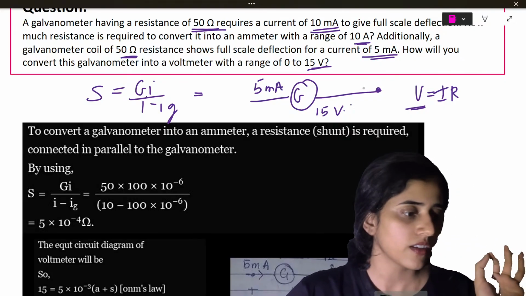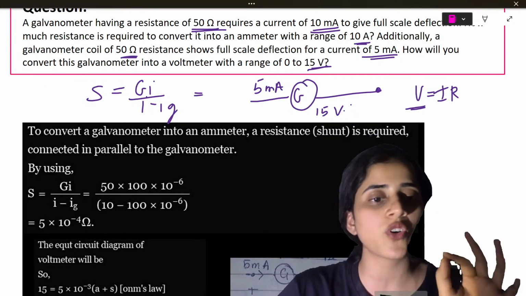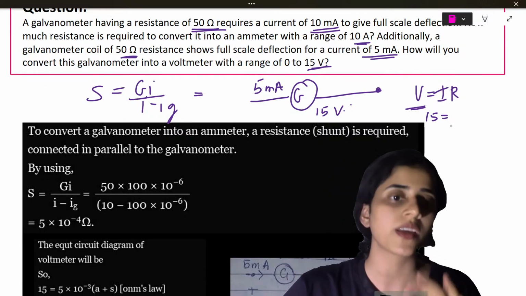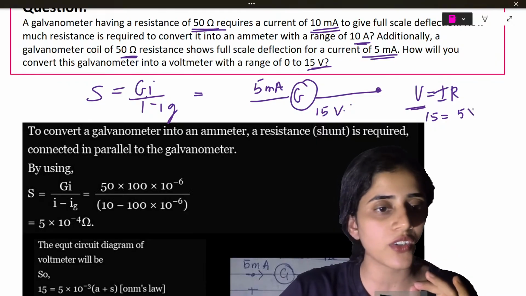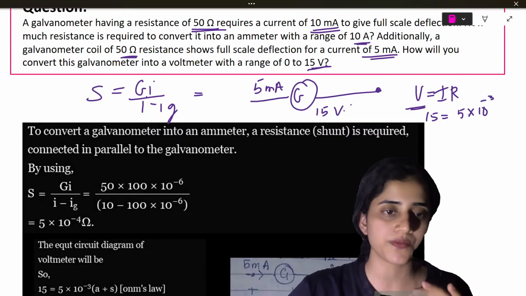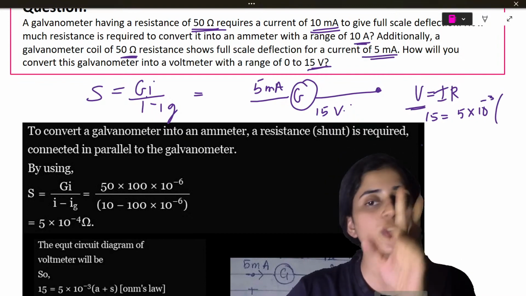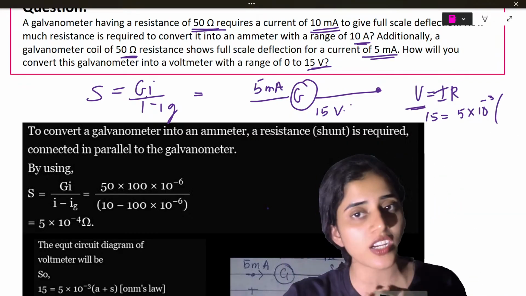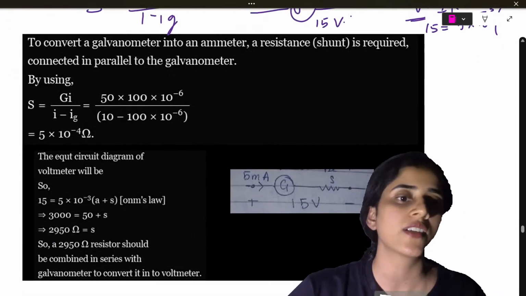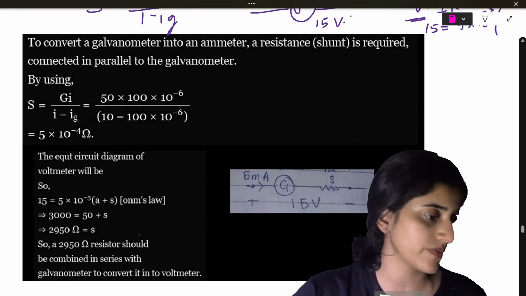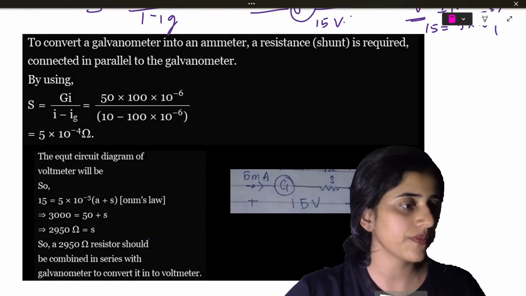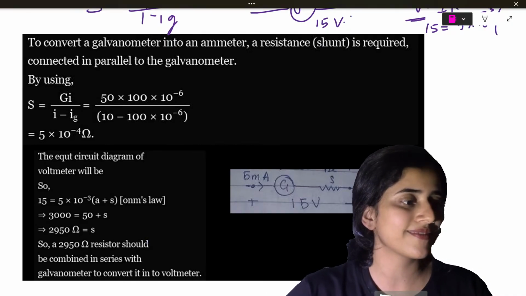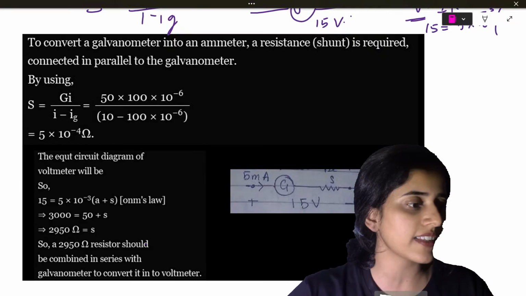Okay. 15 volts. So 15 is going to be equal to what is the current? I got 5 into 10 raised to minus 3 times. The total resistance is going to be the resistance of the galvanometer and the resistance of the shunt, which is 50 plus S. So you will get 2950. Okay? Okay, students? Is this clear? Can you let me know? Are you getting this answer?